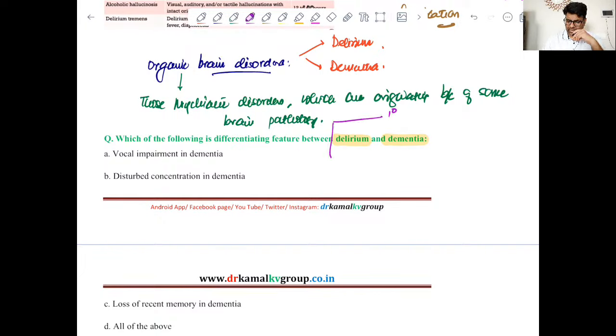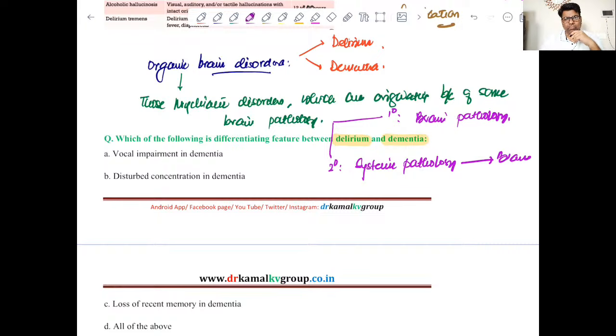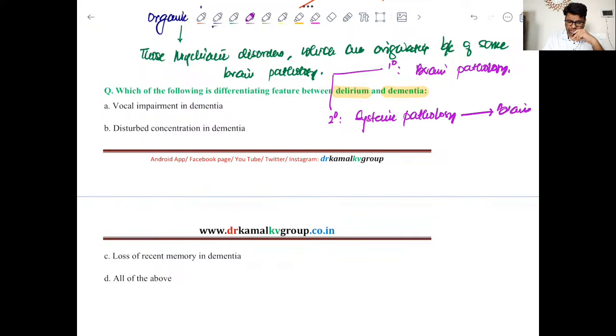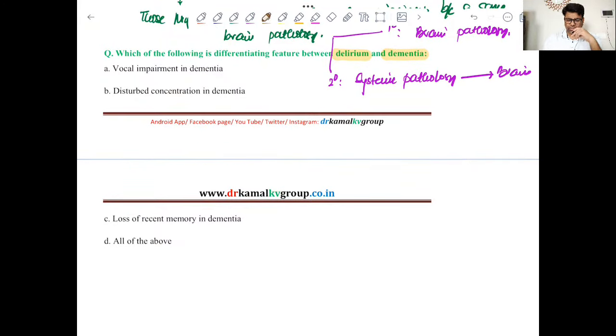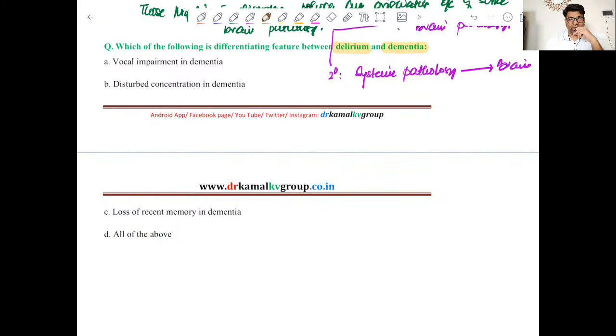And again we can have two classes here. One is primary and another is secondary. Primary means there is some brain pathology per se, right? In secondary, there is some systemic pathology which is later on affecting the brain. So this is primary and secondary, right? So this is organic brain disorder. We discussed two conditions, delirium and dementia. Now coming back to the question, to answer this you need to know a little bit about delirium, and a little bit about dementia, then only you can answer this kind of question.